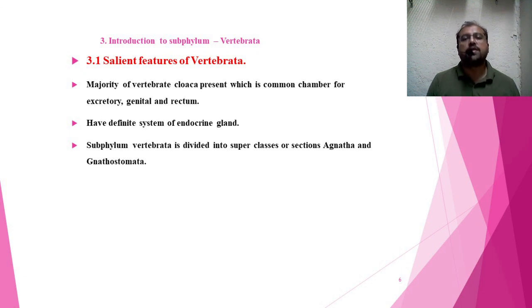That's why these glands are also called ductless glands, and their secretion is called hormone. Examples of endocrine glands are the pituitary gland, thyroid gland, testes and ovaries. So these are the different endocrine glands which secrete hormones.